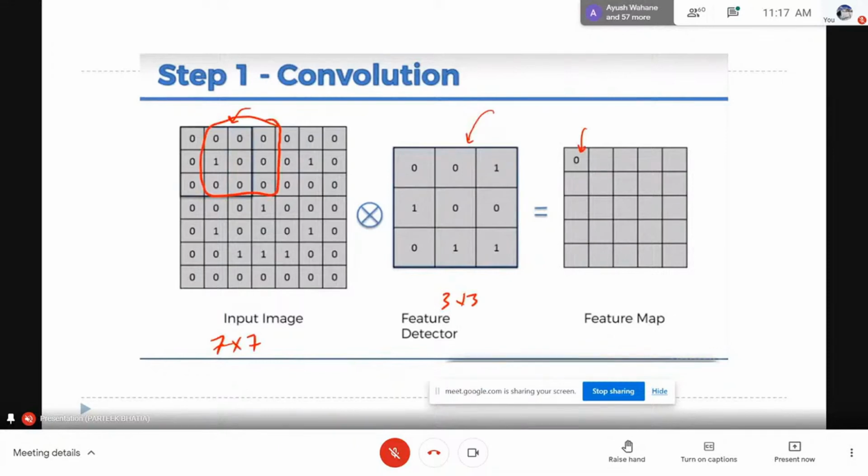So this is the next 3 by 3. Now let's compare how many matches we have. Can you tell me how many ones are now matching at both the positions? What is the count of this? You can unmute. One match, and this is the only match. So we have 1 at both the positions. If there is 1 match, you have to put 1 here in the next box. So here we get the value of the second.